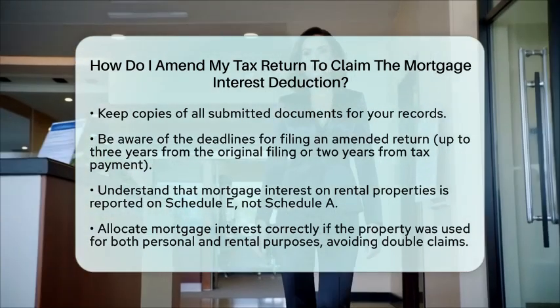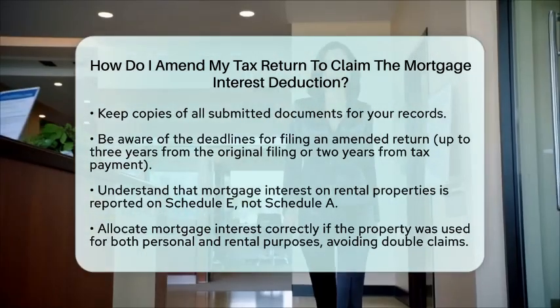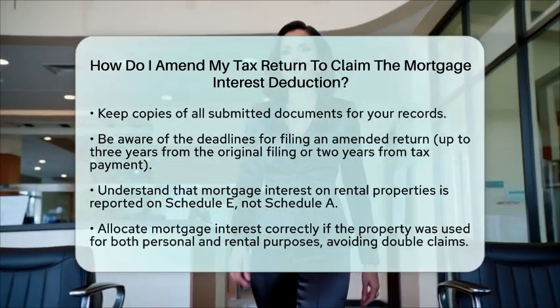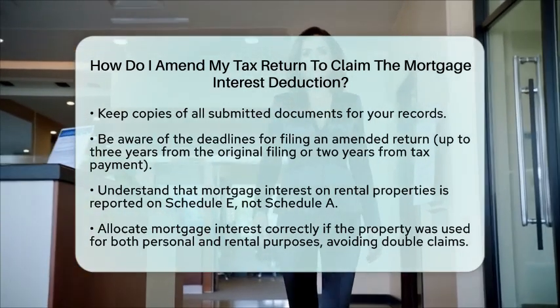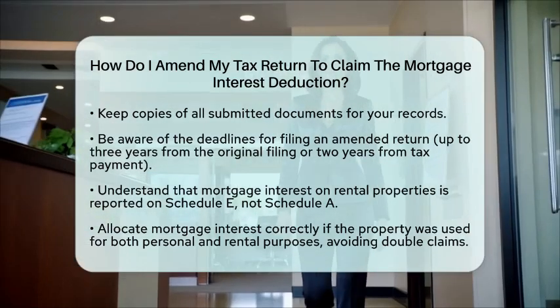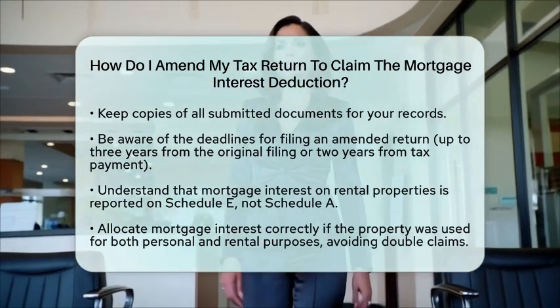If your property was used partly for personal use and partly as a rental during the tax year, you must allocate the mortgage interest accordingly. Claim the appropriate portion on Schedule A for personal use and on Schedule E for rental use. Be careful not to claim the same interest twice.